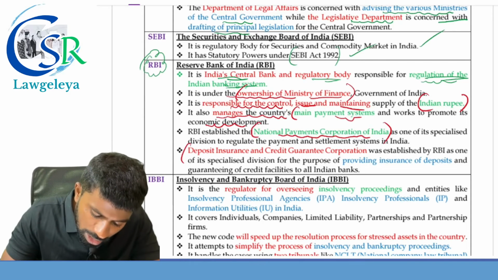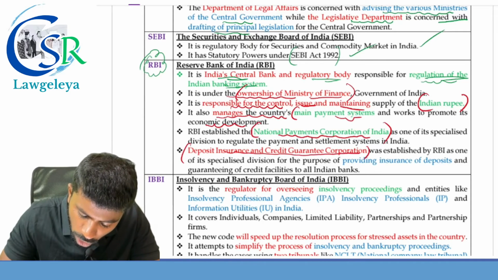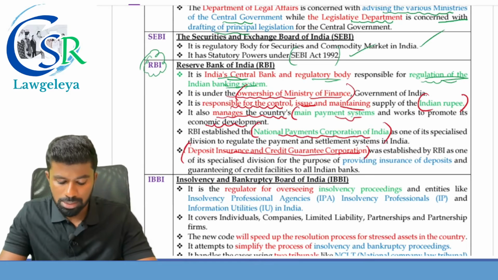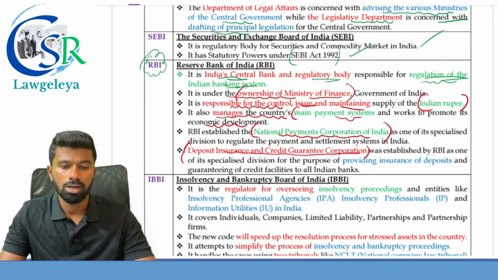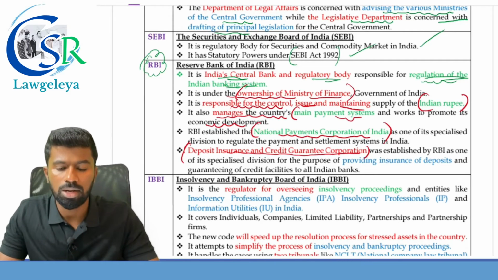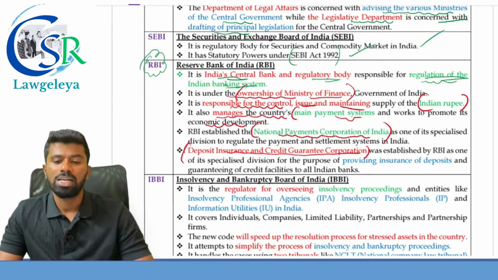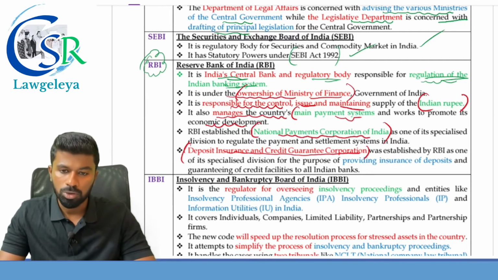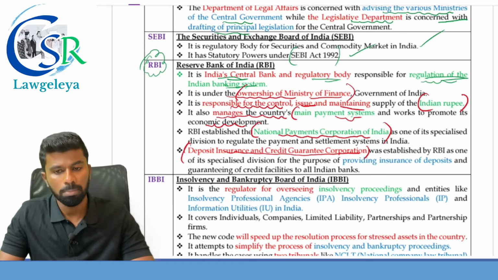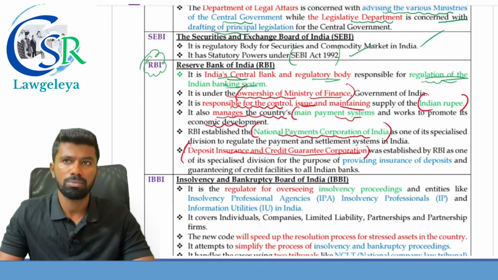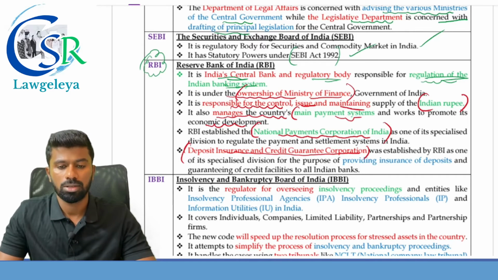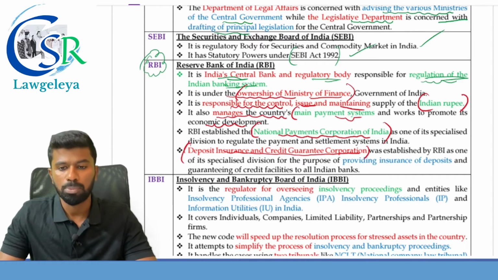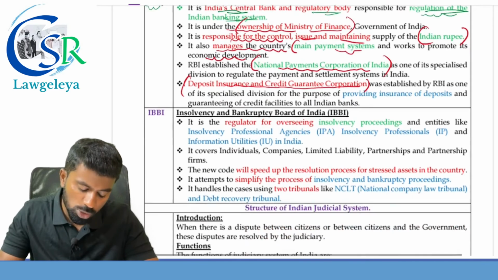One more important body is DICGC, that is Deposit Insurance and Credit Guarantee Corporation, which provides an assurance to the extent of 5 lakh rupees for the amount deposited in the banks. So even if the bank becomes bankrupt, the DICGC will provide insurance up to how much? 5 lakh rupees.